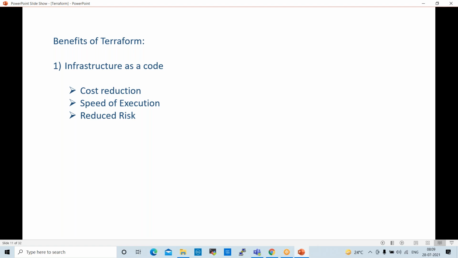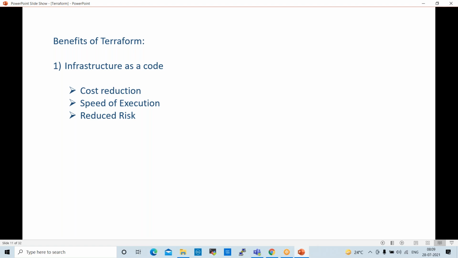Next, reduced risk. Reduced risk means, normally when we perform manual activities, we make manual mistakes, human errors will be there, right? So here when we perform in an automated way, before working on the production environment, we test it on test labs.